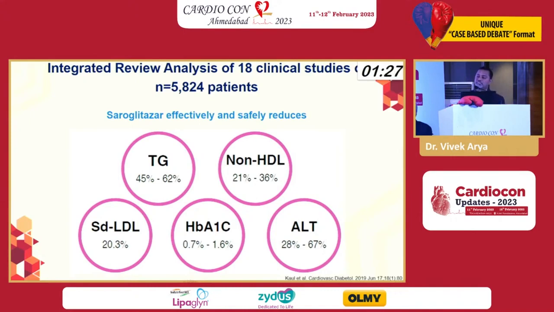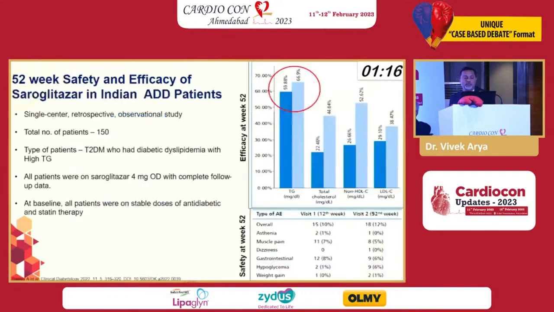So in multiple studies, this is the abstract from 18 clinical studies, more than 5,000 patients. It shows benefit at multiple fronts, not only one front.